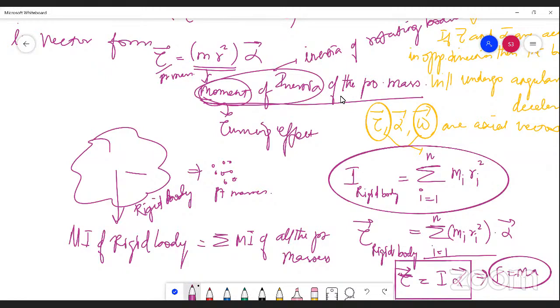So, simply what we did so far is that we first calculated the torque acting on a point mass, which is a constituent of a rigid body. After that, we calculated the torque acting on a rigid body, which is tau vector equals I into alpha vector.